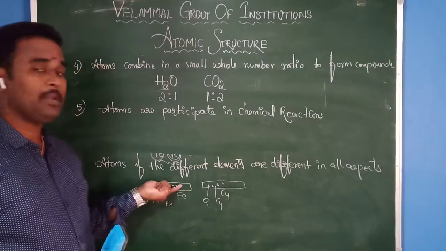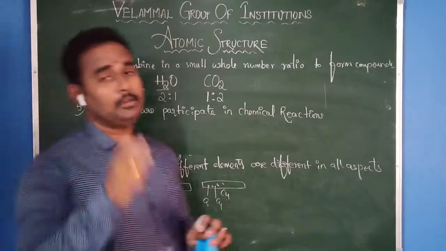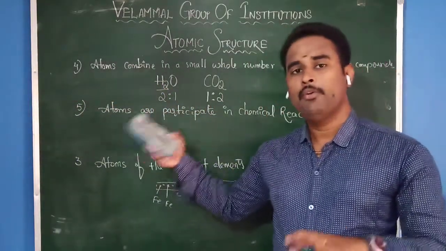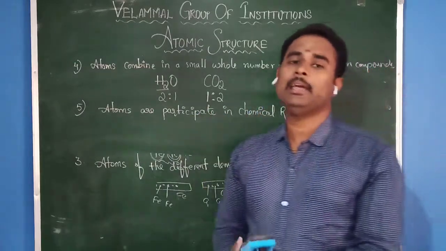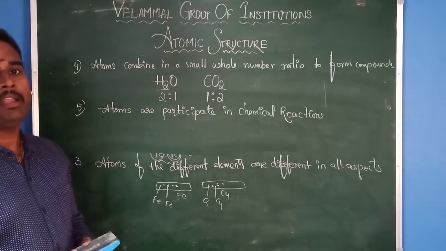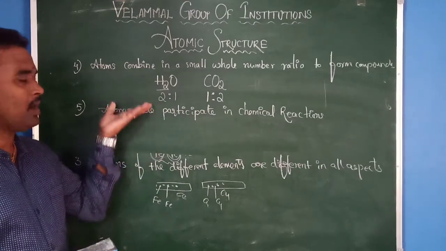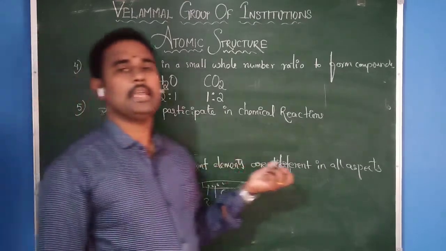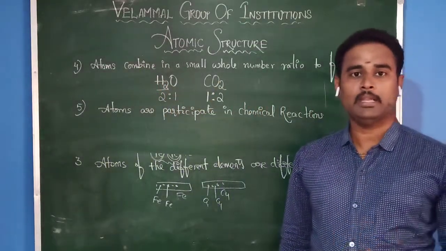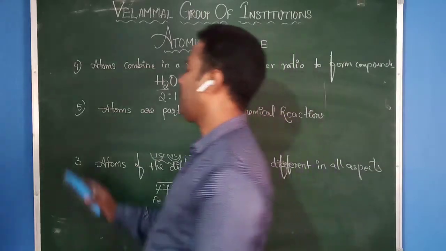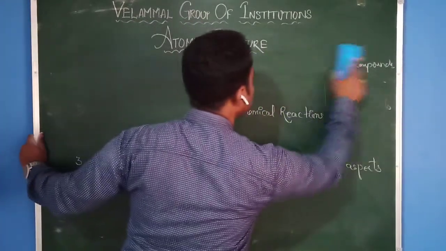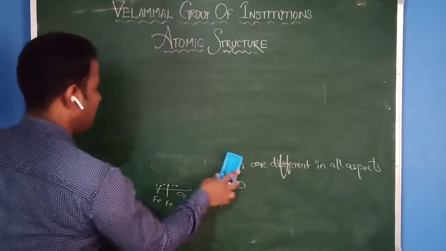The atoms which are present inside that respective matter. Therefore, atoms are the smallest particles which always participate in a chemical reaction. These are the postulates given by the scientist John Dalton. Hope you all understood the important postulates.